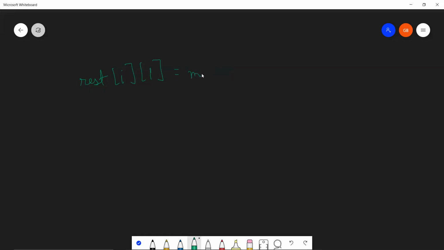Real restriction would be the minimum of this height, which we already have, and let's see. The previous position has, let's say, ARR I-1 and restriction of I-1, right? Now let me draw a diagram over here again. Suppose this was 50 and this was 3, and this distance between them was D, right? So the max restriction that you can create over here is actually 3 plus D itself,